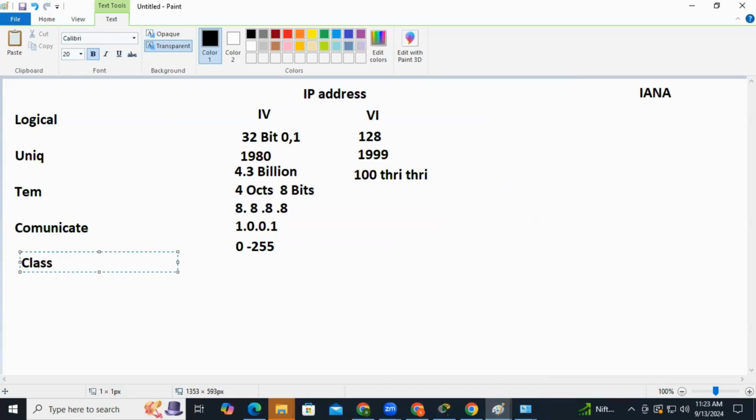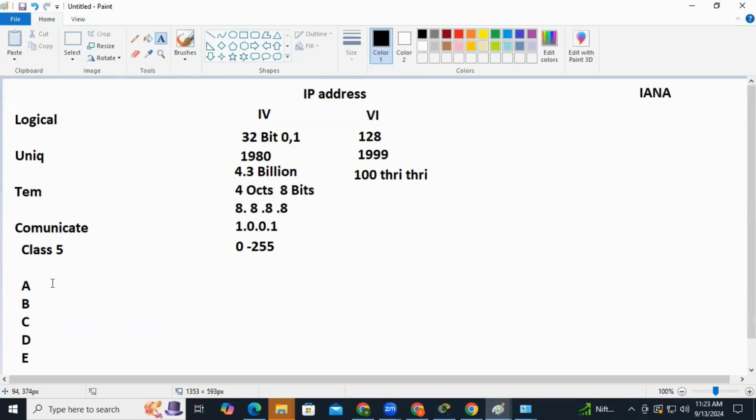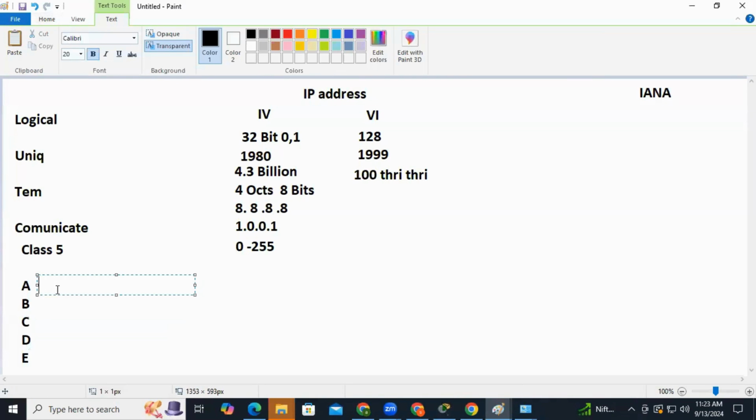What are the 5 classes? They are class A, class B, class C, class D, and class E. IANA defined a range for each. Class A is 0 to 127.